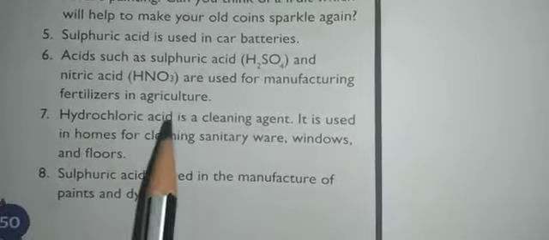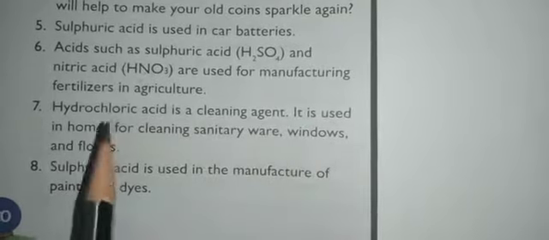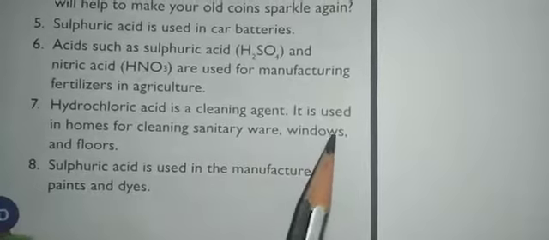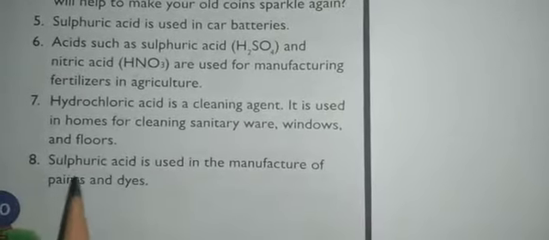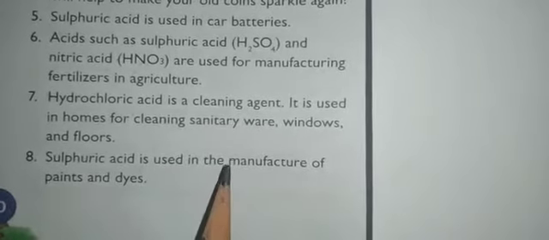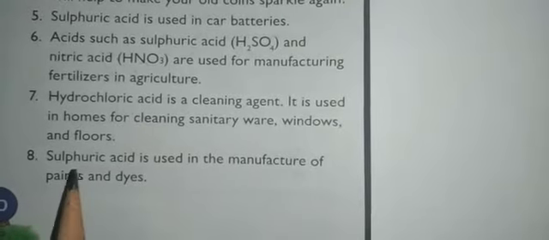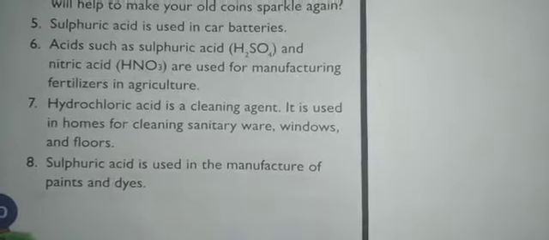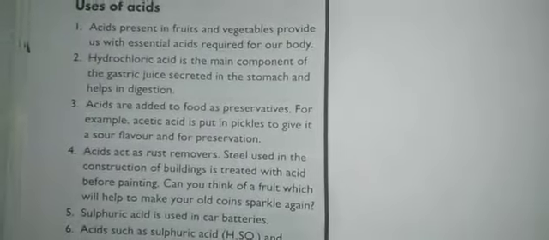So hydrochloric acid is used as a cleaning agent. It is used in homes for cleaning sanitary waste, meaning toilet cleaning, and even windows and floors. Next, sulfuric acid is used in the manufacture of paints and dyes. Okay, sulfuric acid is used in the manufacturing of paints and dyes also. So these are all the uses of acids that we use in our daily life, right?